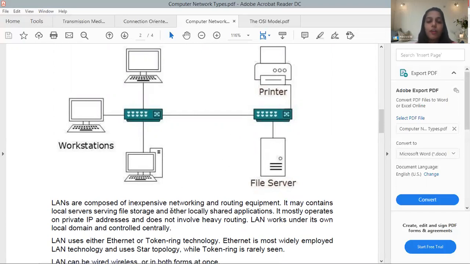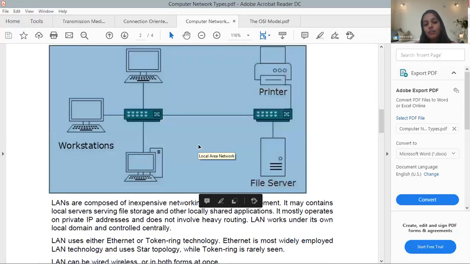It mostly operates on private IP because it is connected to a private or authorized organization or some private firm. So it mostly operates on private IP addresses and doesn't involve heavy routing, because the data you share is very important, highly crucial and confidential. LAN works under its own local domain and is controlled centrally.